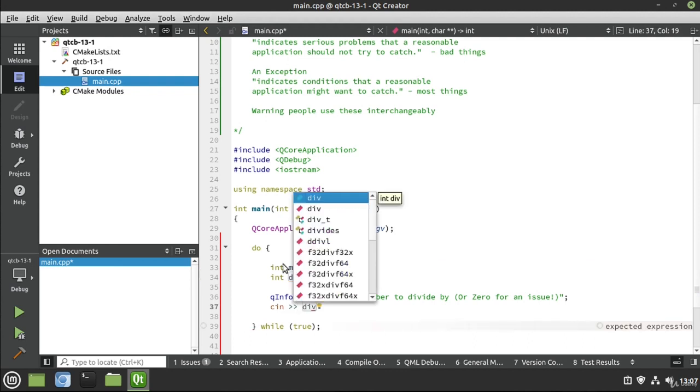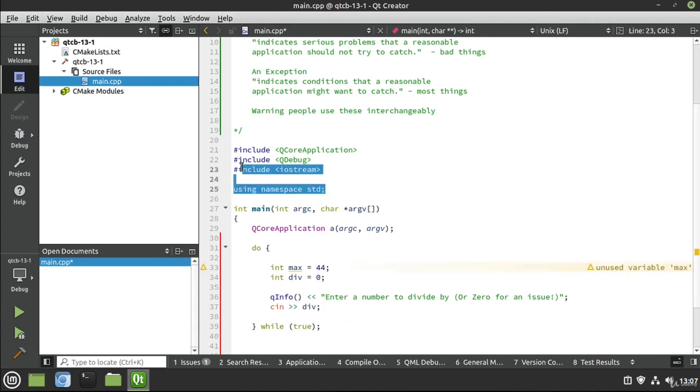Now, just a quick recap, I did have some code already in here. I've got the QDebug QIOStream, and we're using the namespace std, or the standard library, which is why I can do a cin, and we're going to simply read a number here. Now, this is dangerous for a multitude of reasons, but mainly because we are letting the computer cast whatever the user types into an integer, which may not always go as planned.